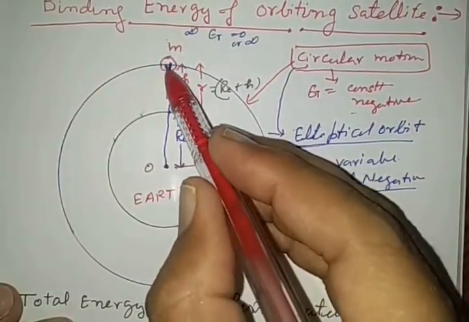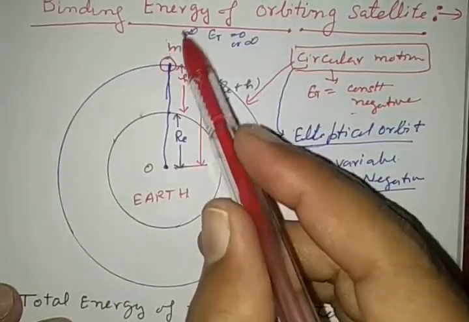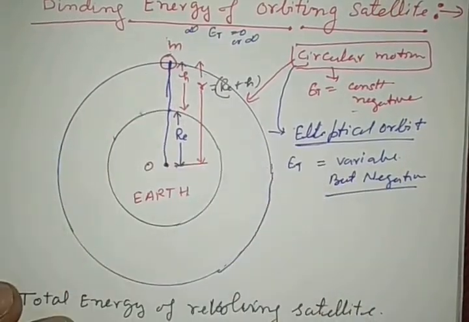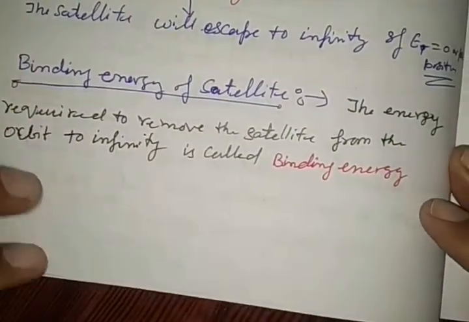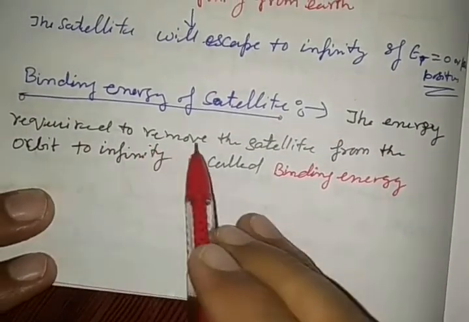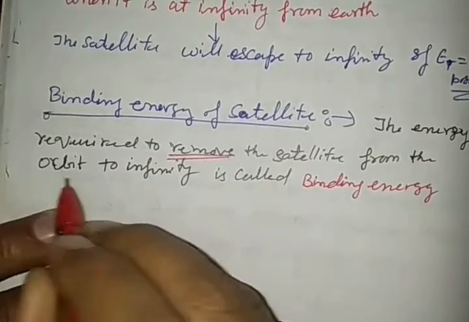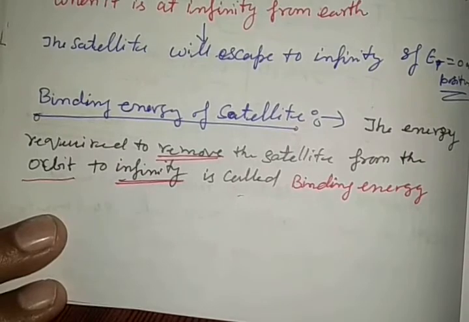If you want to remove this satellite revolving around the Earth and send it to infinity, then whatever energy is required is called the binding energy. It is equal to the total mechanical energy of the revolving satellite in positive value. The binding energy of a satellite is defined as the energy required to remove the satellite from the orbit and send it to infinity.